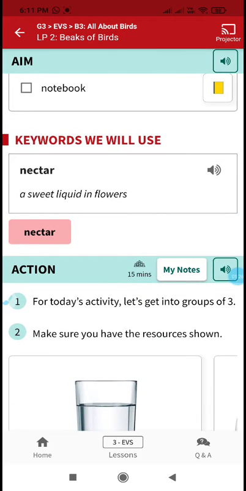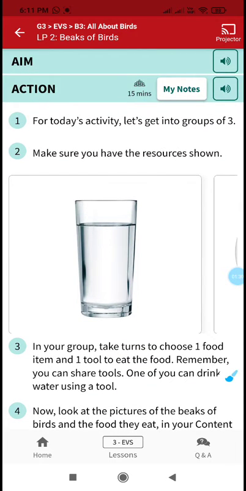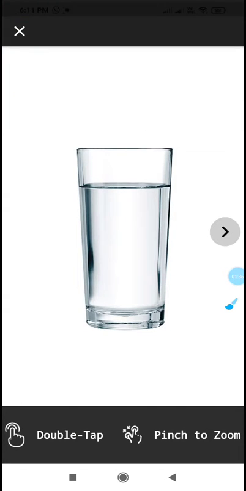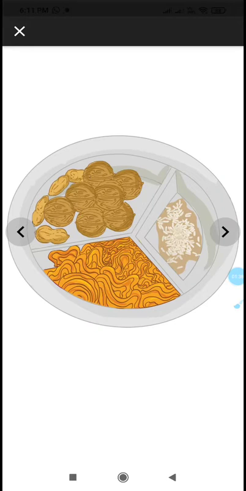Now, before understanding the beaks of birds, we'll do one small activity, children. For this, you need a glass of water. Take a glass of water and another plate, some noodles, some nuts and grains.